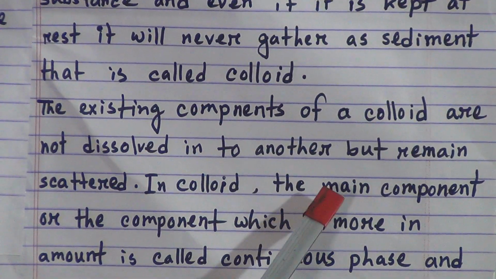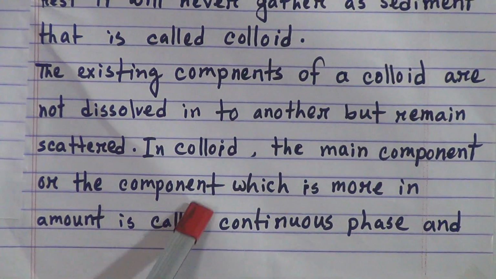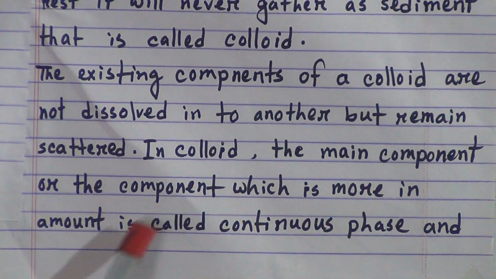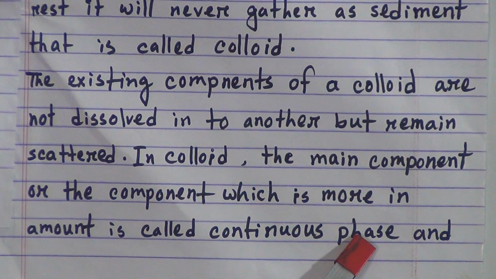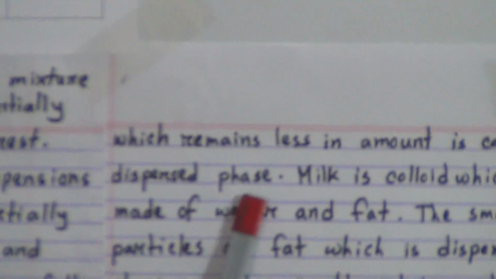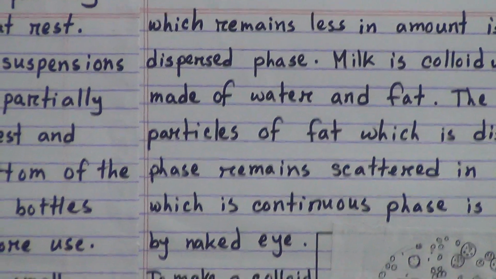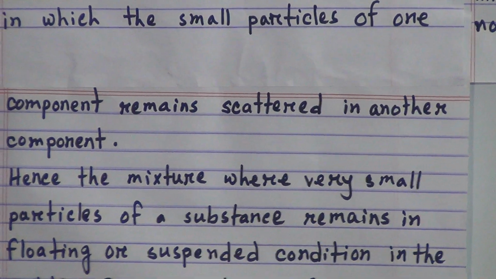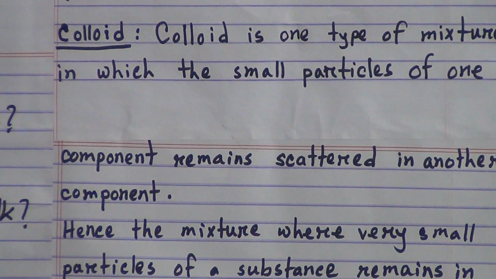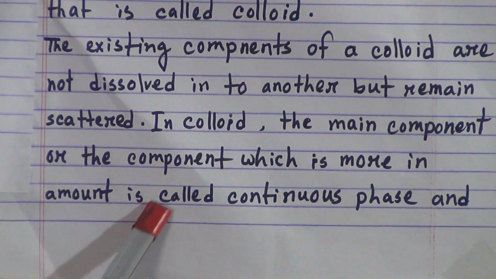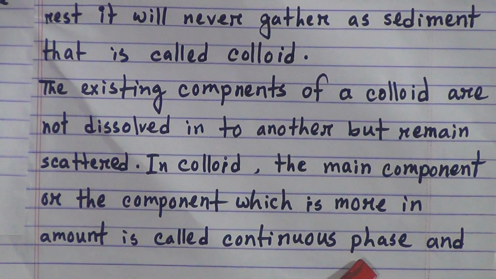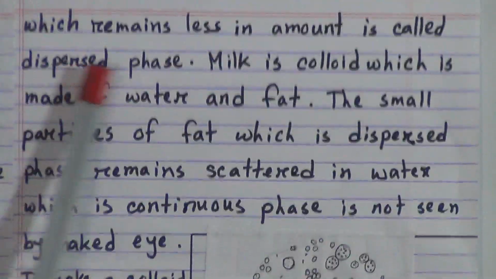In colloid, the main component or the component which is more in amount is called continuous phase, and the one which is less in amount is called dispersed phase. Dear students, I am repeating this line. In colloid, the main component or the component which is more in amount is called continuous phase, and the one which is less in amount is called dispersed phase.